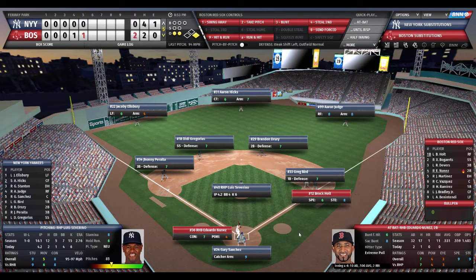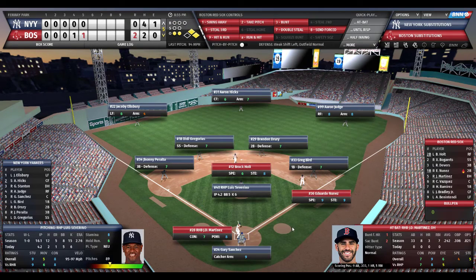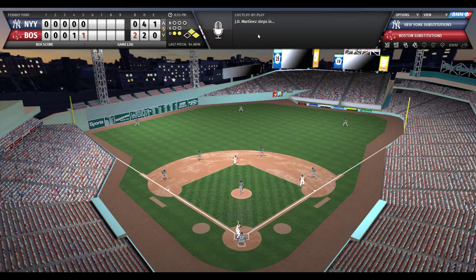Brock Holt held on by Greg Bird. He'll be off on contact, and here comes Eduardo Nunez. Nunez is now batting .531 on the year. He's 1 for 2 today. Here's the pitch to Nunez, and Nunez works a walk. So 2 outs, 2 on for J.D. Martinez. He walked his first time up, and he'll be taking.